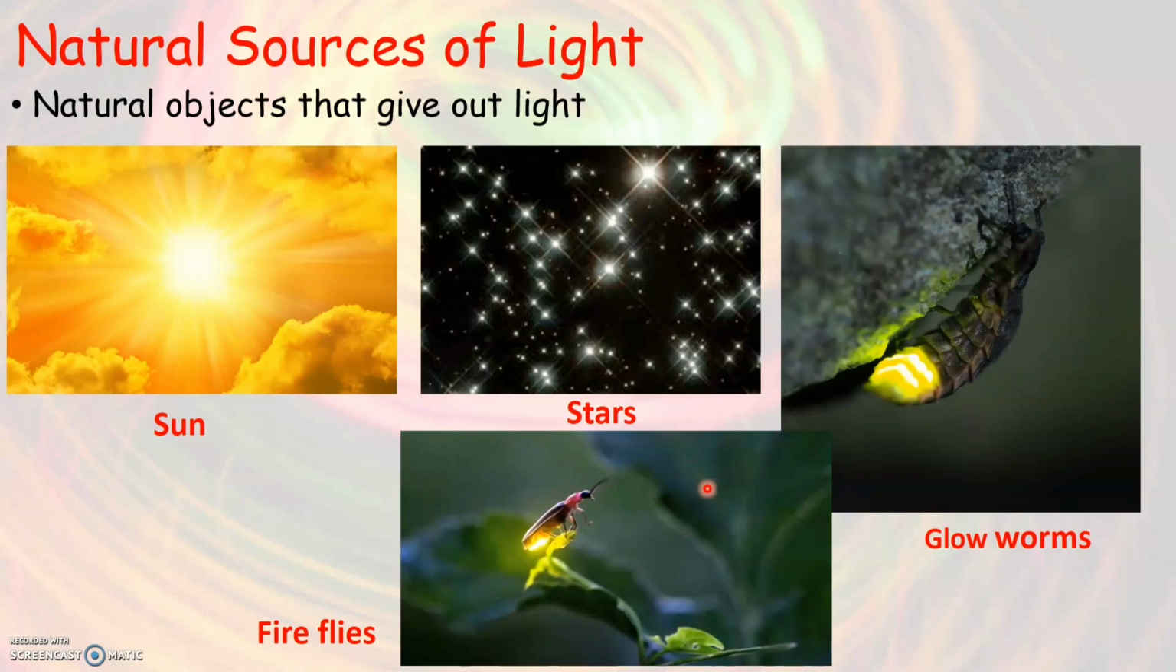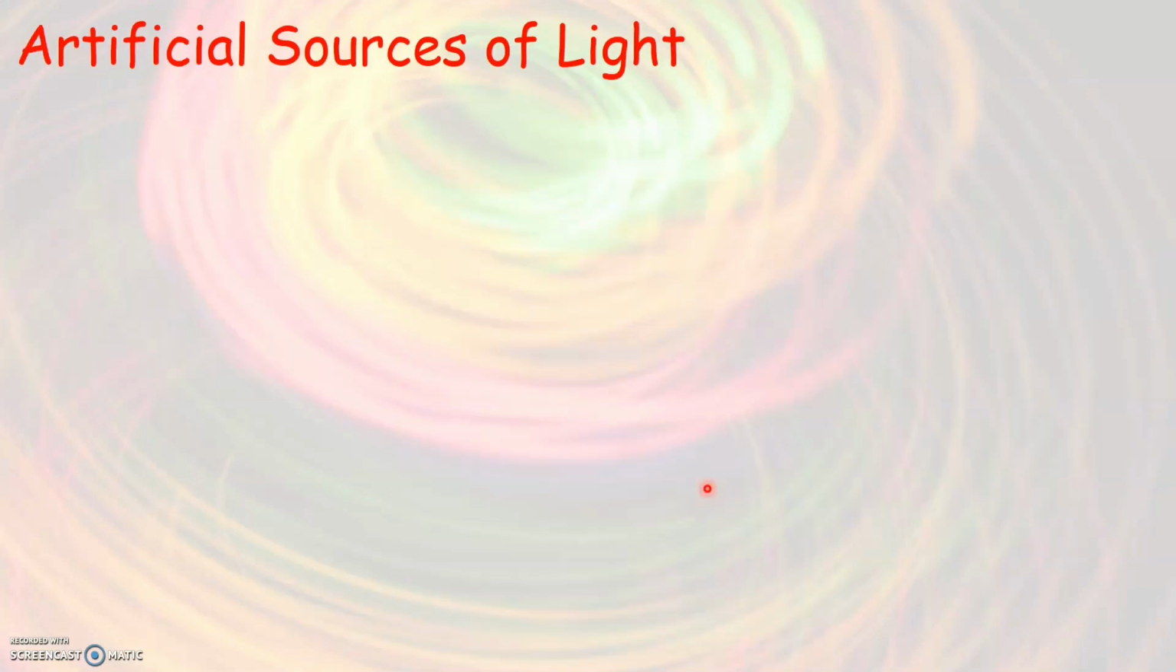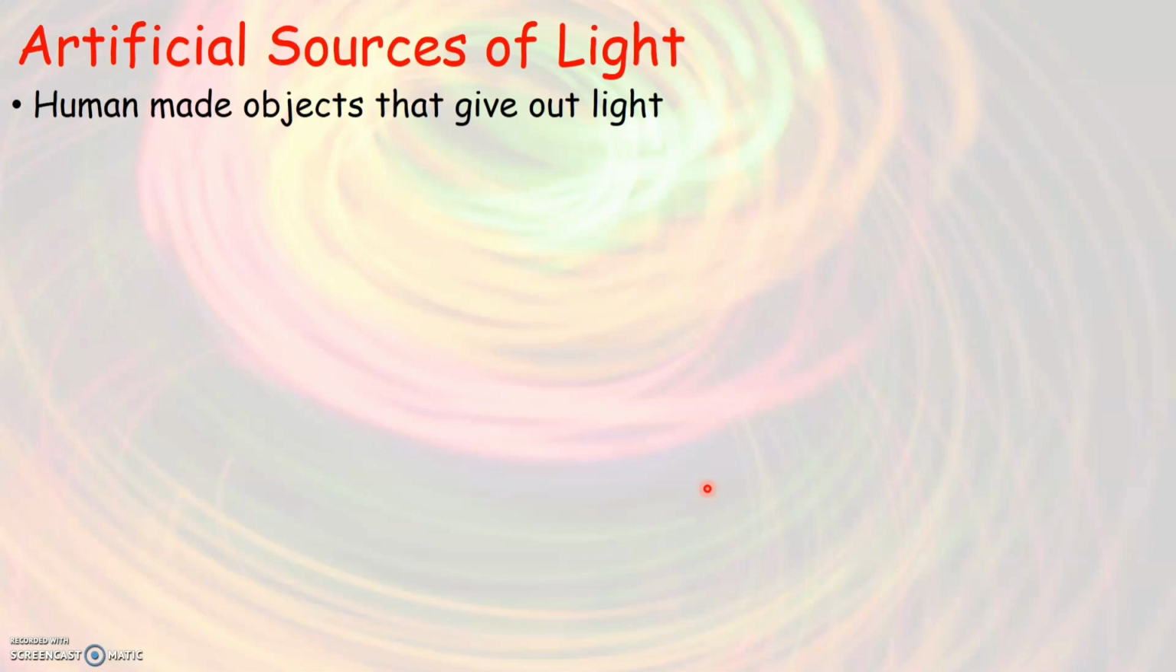Now let us see what are artificial sources of light. Just opposite to natural sources of light, human-made or man-made objects that give out light are called artificial sources of light. There are various things that are there around us that are made by human beings that give out light. Such substances are called artificial sources of light.